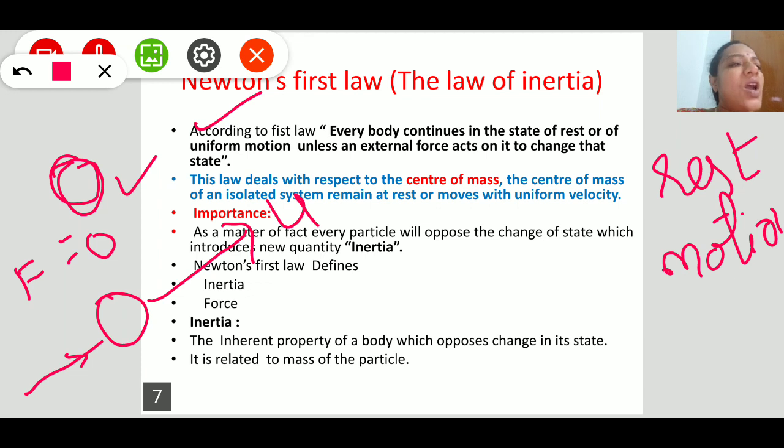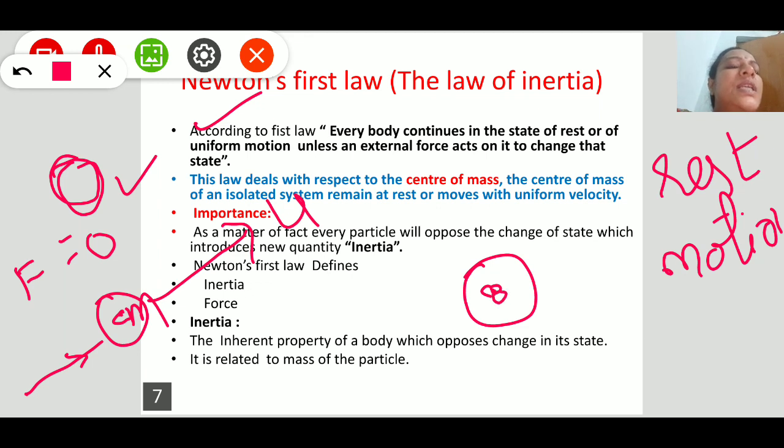Or this law can be expressed in terms of center of mass also. The center of mass is where the total mass is concentrated. Suppose this is a body, and its center of mass is here.